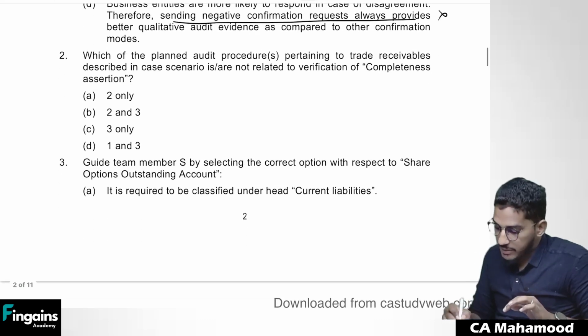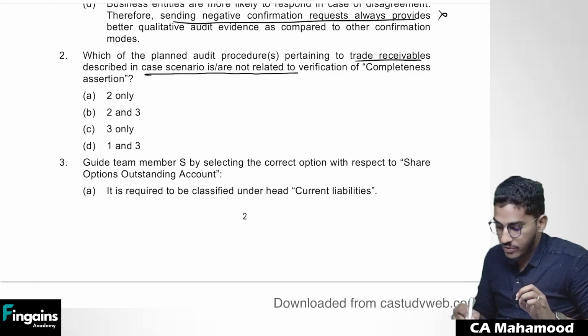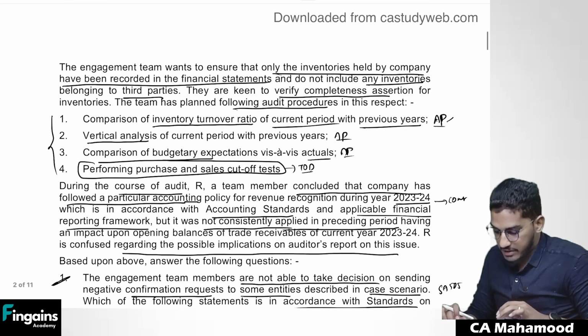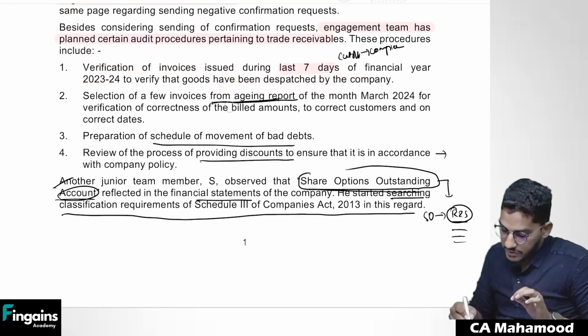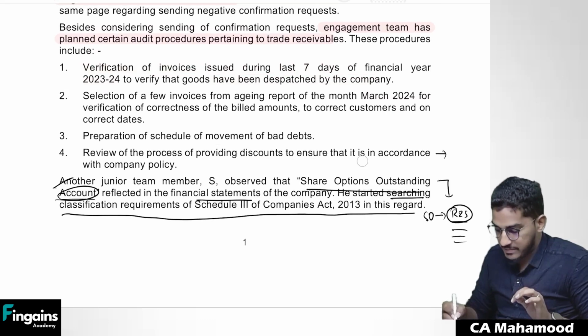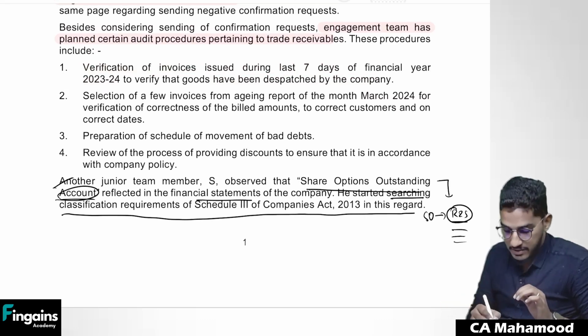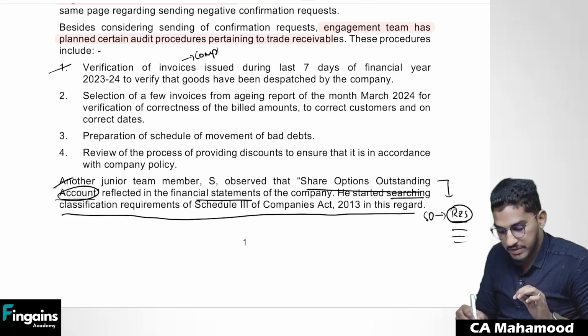Next. Which of the planned audit procedures pertaining to trade receivables described in the case scenario is not related to verification of completeness assertion? So regarding trade receivables, they have given certain audit procedures. Out of those audit procedures, which one is not related to completeness assertion? That we have to find out. Verification of invoices during the last 7 days. So this is actually a cutoff procedure. Cutoff is actually part of completeness only.